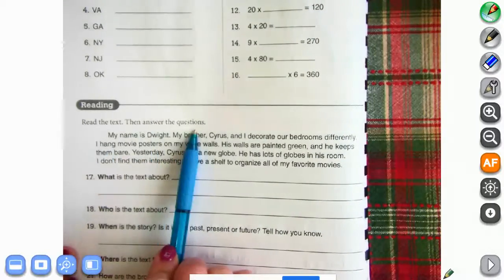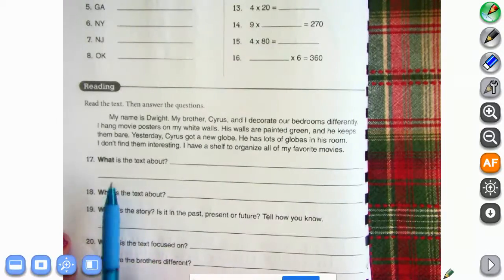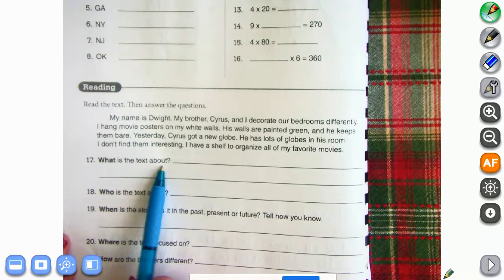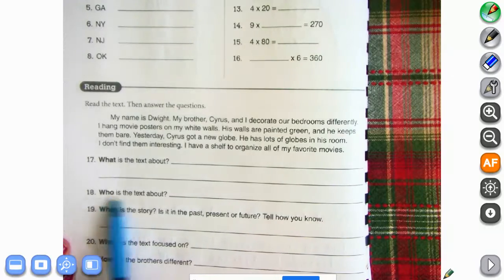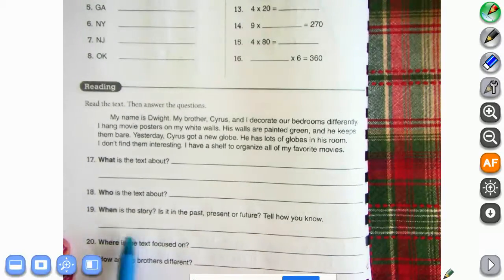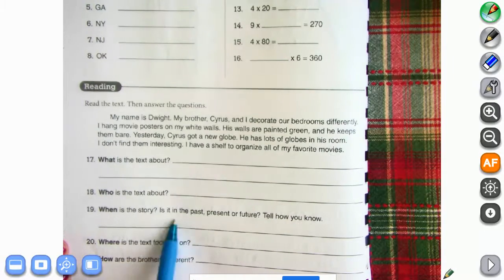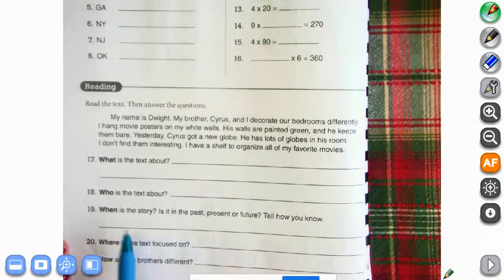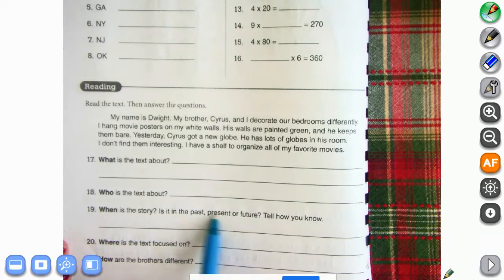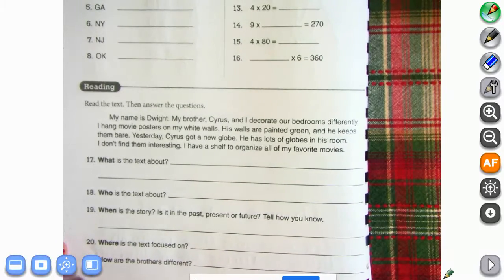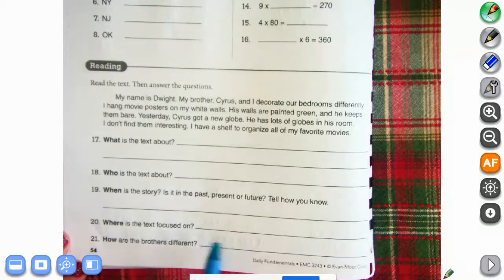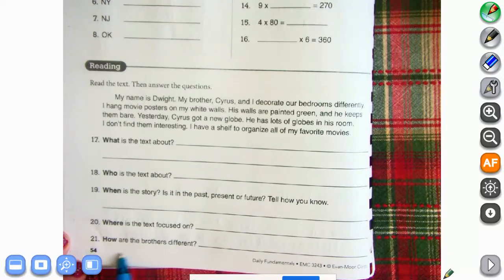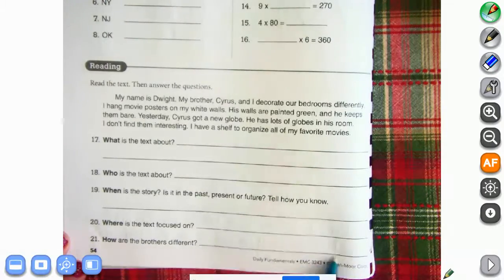it says, read the text, then answer the question. So look at all these questions. Let's look at these. What is the text about? Now remember, in asking and answering questions, we're talking about restating part of the question and the answer. The text is about, and then you can give me your answer. Who is the text about? The text is about, and then you tell us who. When is the story? Is it in the past, present, or future? How do you know? So the story takes place in the, and you'll put one of these because it says, that way you tell how you know. You're citing your evidence. Where is the text focused on? The text is focused on, and then tell me. How are the brothers different? The brothers are different because.